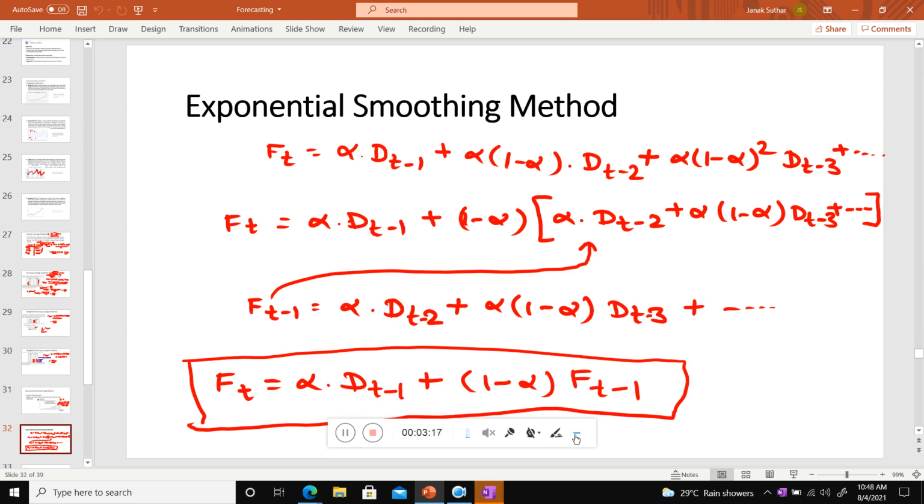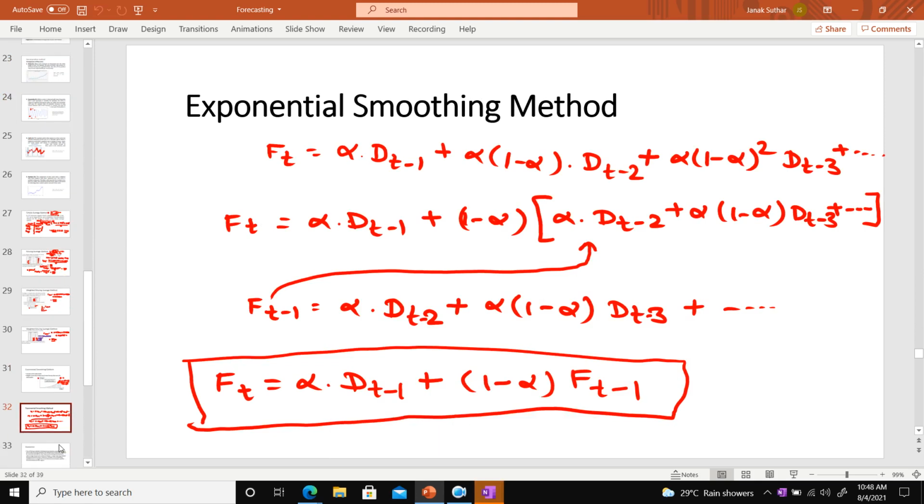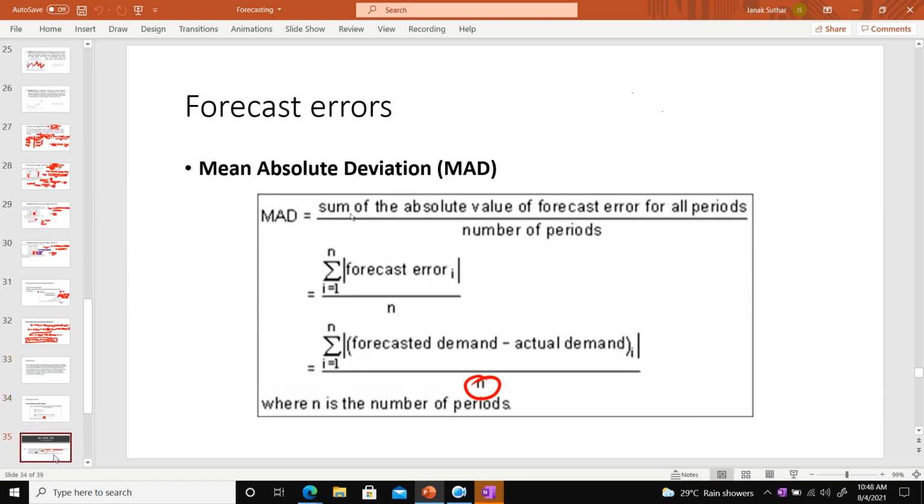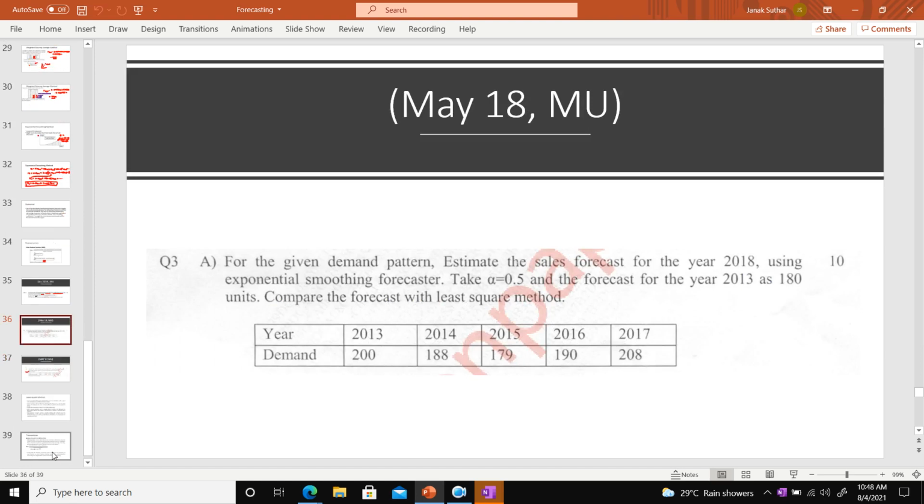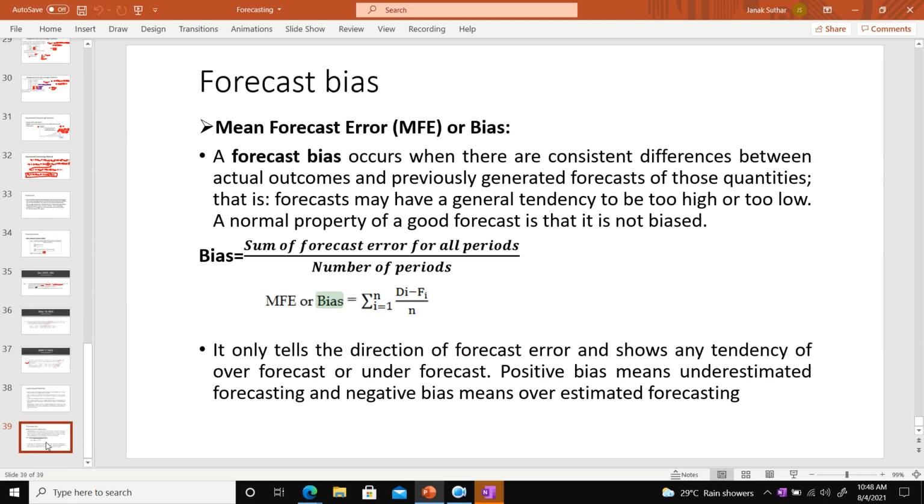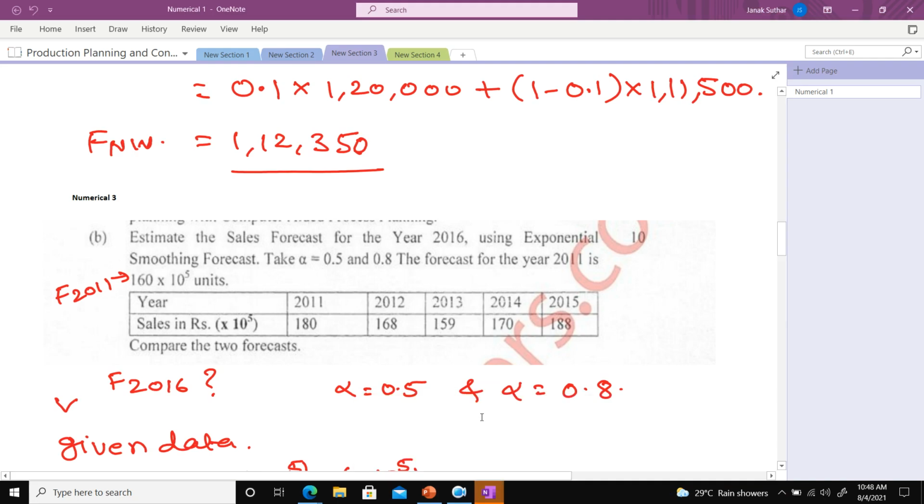All of that we discussed already, as well as how to derive this formula, in our previous lecture. In this lecture I will try to explain the least square method. The numerical part we already did, and if there is any doubt regarding forecasting error in the exponential smoothing method, please ask me, so I can go on to the next method.